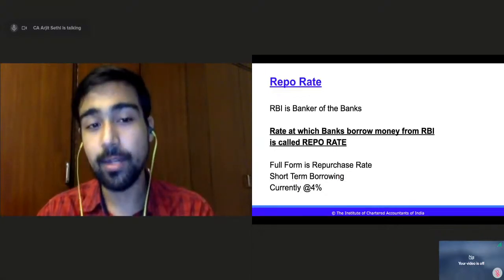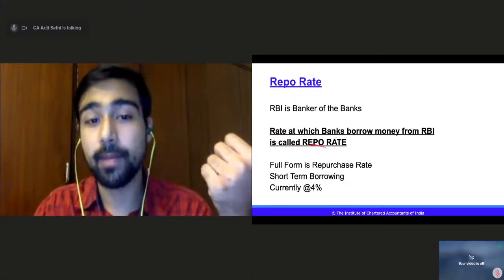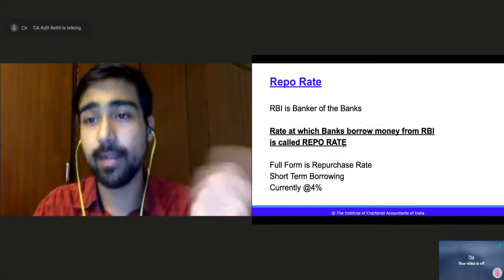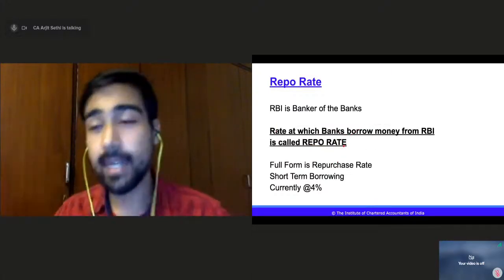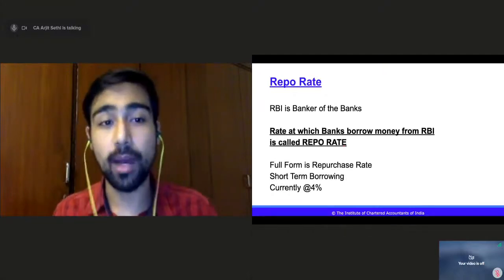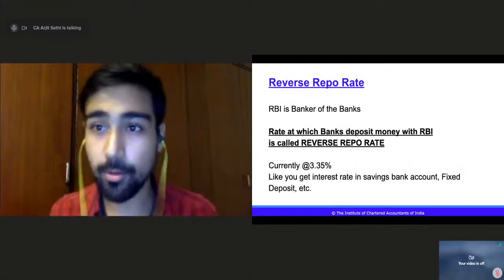Currently in India, the repo rate is 4%, right? So banks can borrow money from RBI at 4%. That is the repo rate. As simple as that. RBI is the banker of the banks. The rate at which banks borrow money from RBI is called the repo rate. Now, what is reverse repo rate?